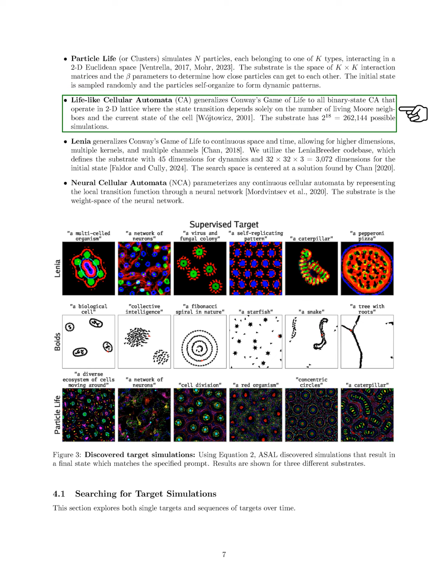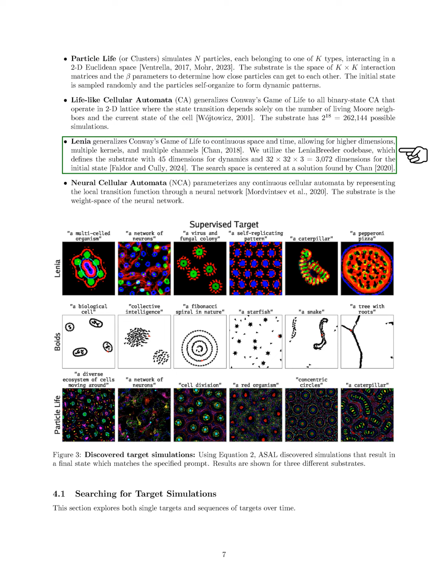Lifelike cellular automata generalizes Conway's game of life to all binary state automata operating on a 2D lattice, with a vast number of possible simulations. Lenia extends this concept to continuous space and time, allowing for more complex dynamics. We use the Lenia breeder codebase, which defines a substrate with multiple dimensions for dynamics and initial states.